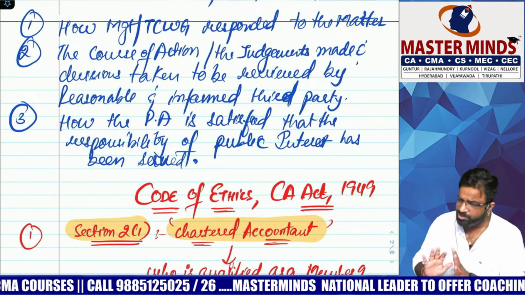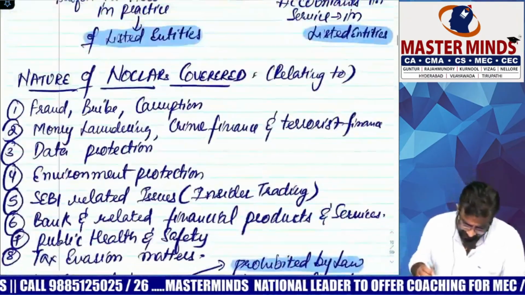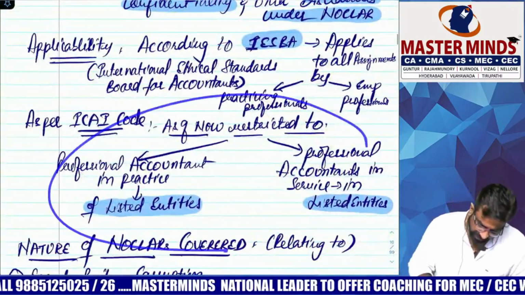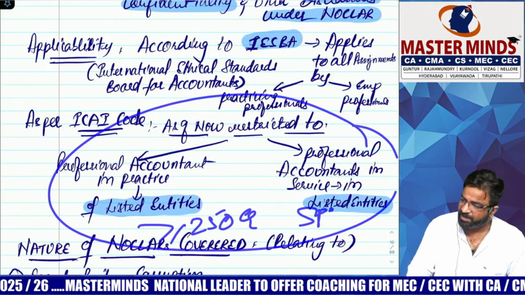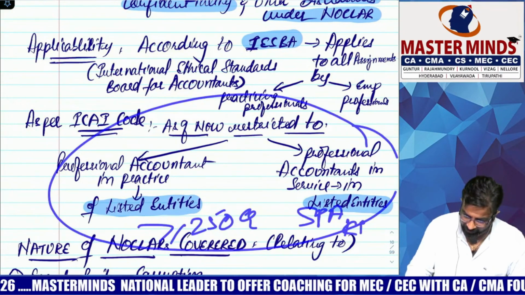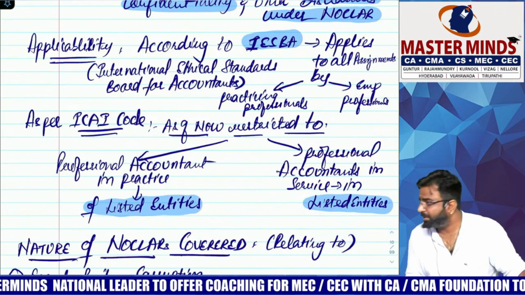So it is the same thing, there is no difference. What there was earlier and what is now, the only difference appears here. And that too, here greater than or equal to 250 crores has been added, and here SPA in KMP has been added simply. Rest everything is the same.